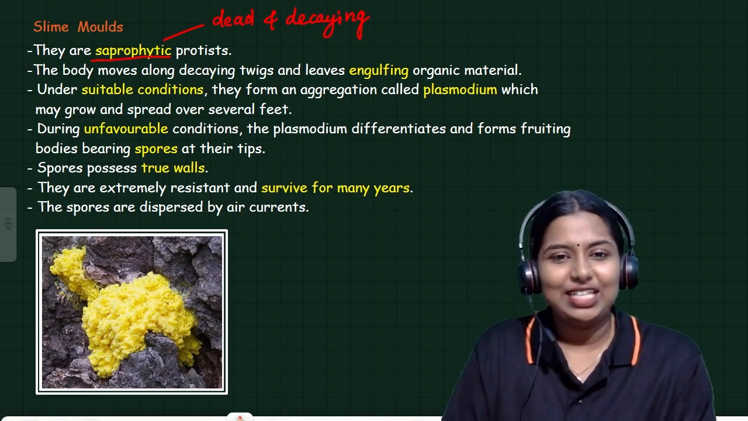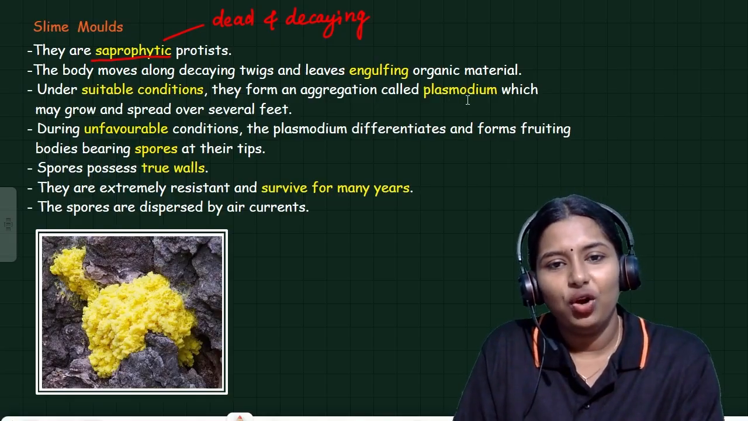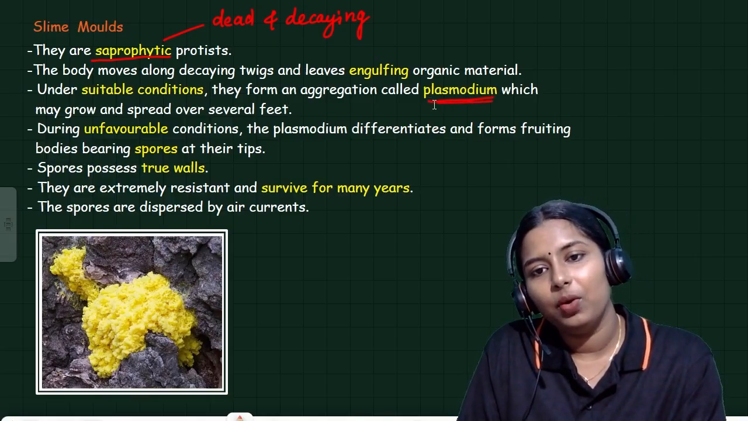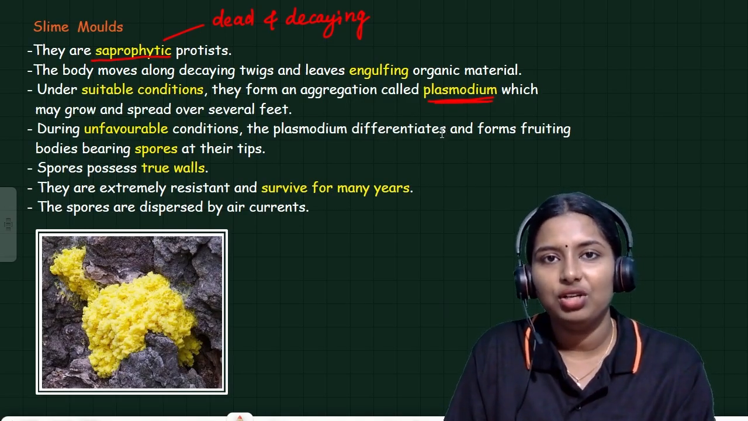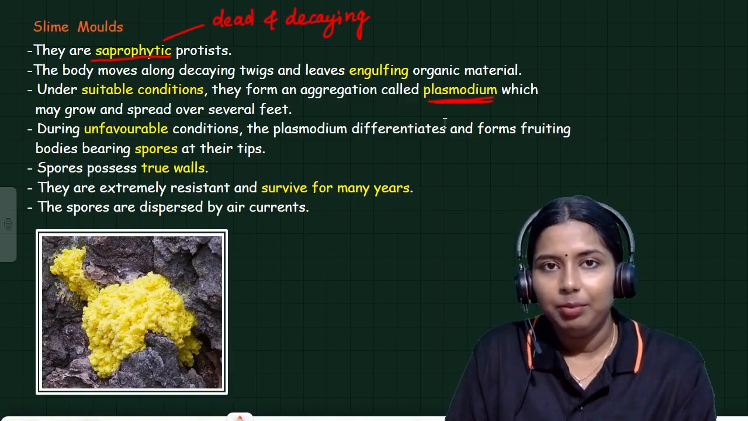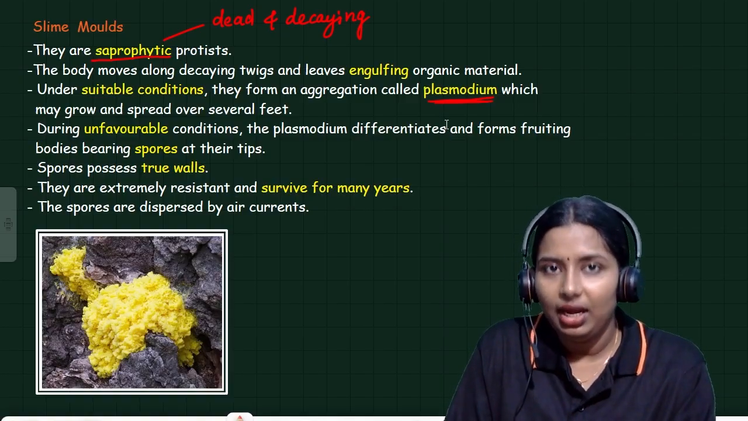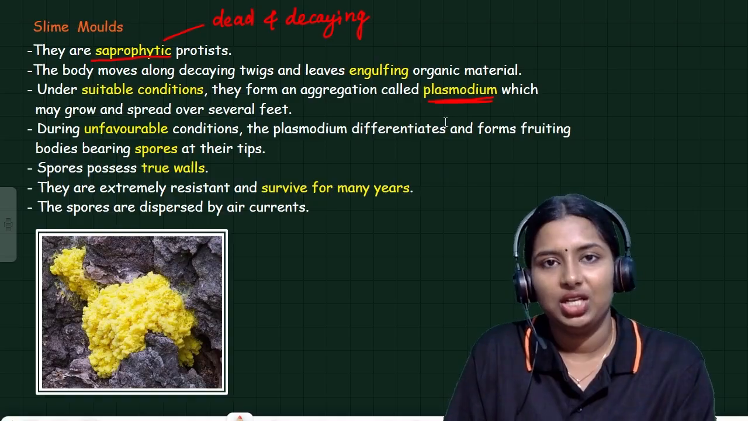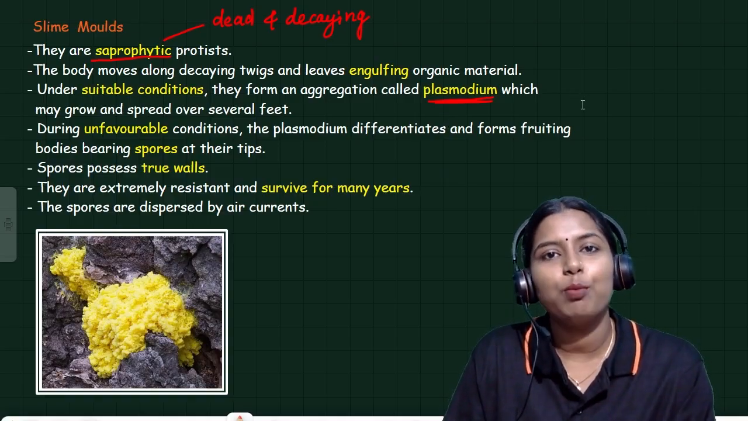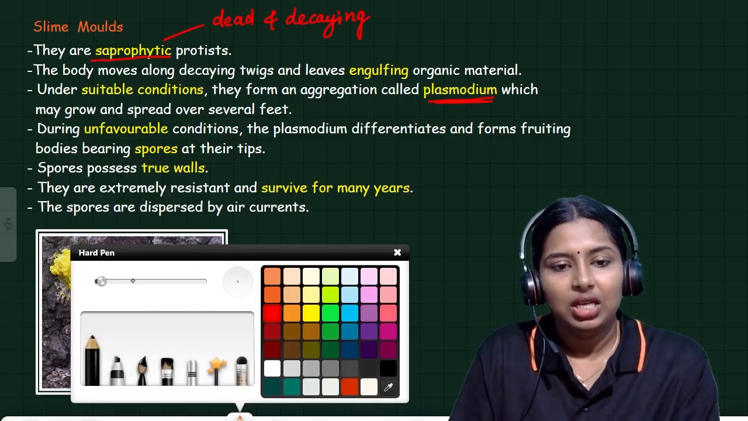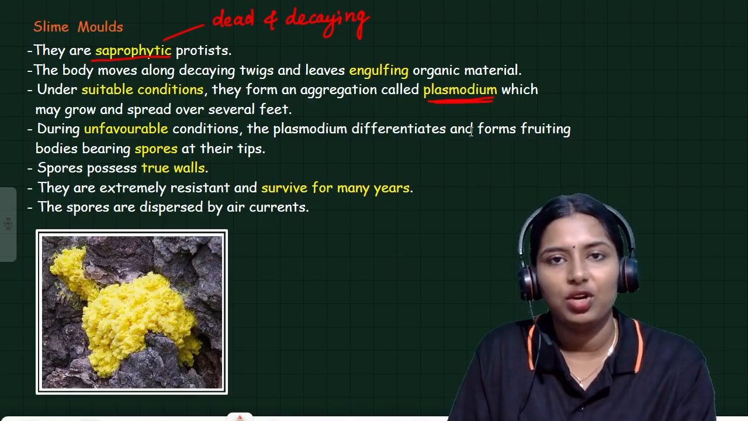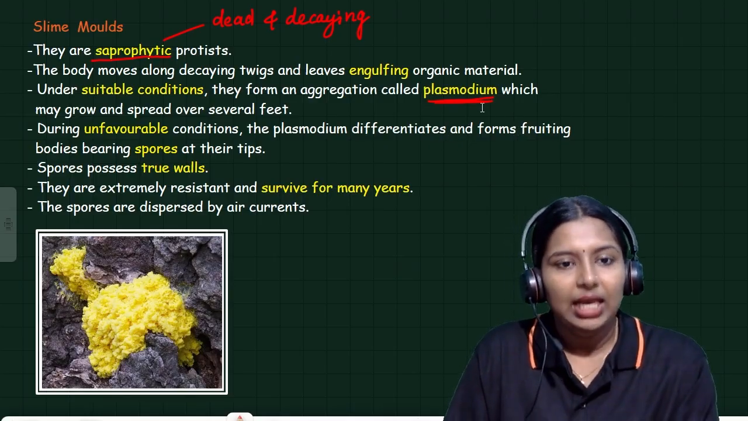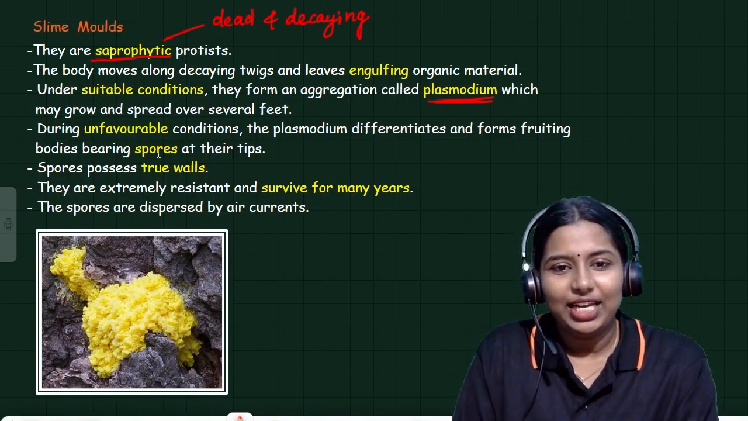Under suitable conditions, they form an aggregation called plasmodium. We already learned another plasmodium, the causative agent of malaria. I am not talking about that plasmodium. This is another plasmodium, the aggregation of slime mold. Under suitable conditions, slime mold will make an aggregation called plasmodium. This is not the plasmodium which causes malaria. During unfavorable conditions, what will happen?